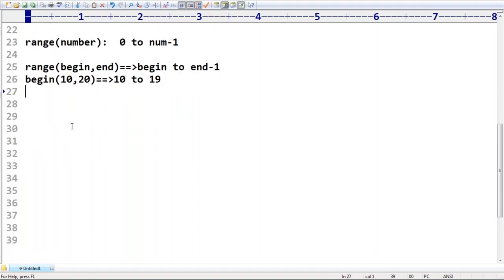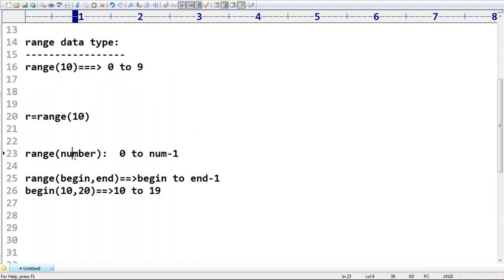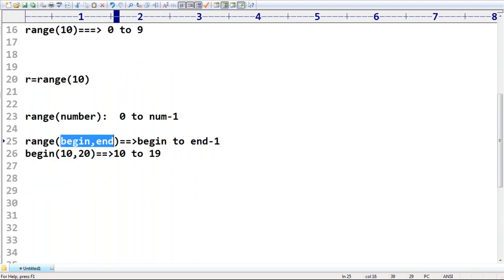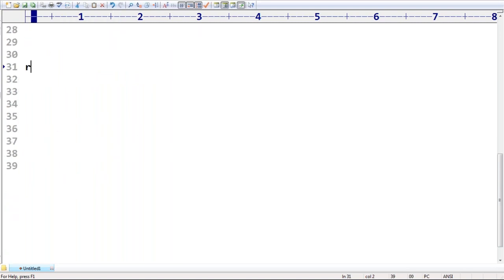So observe the first form and the second form. The first form is going to take only one argument, but the second one is going to take two arguments. What is the third one? The third one is range of begin, comma, end, comma, step value. Somewhere in the slice operator we covered the step value.